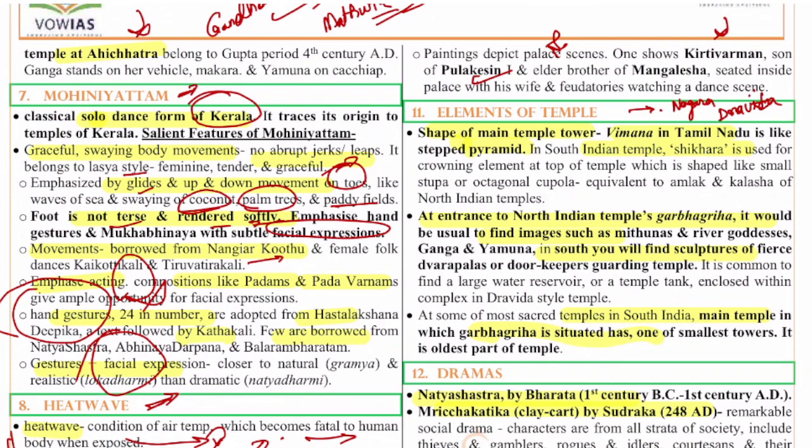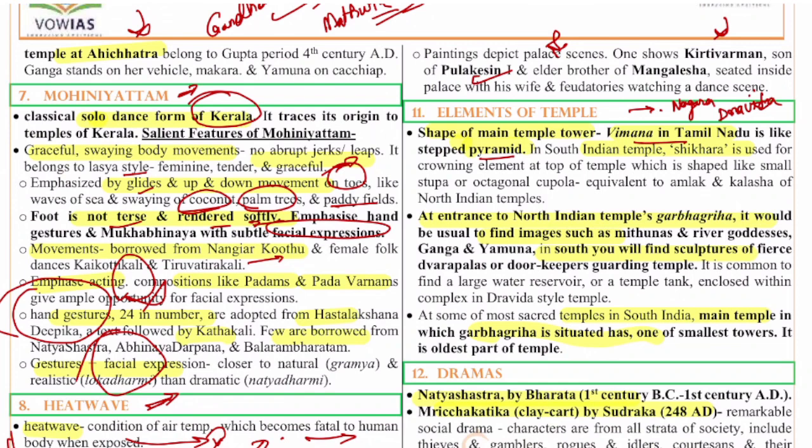So the shape of the main temple, if you see, there is Vimana. Especially the Dravida style, you will see temples which are huge and they have a lot of different characteristics compared to that of the North India Nagara style. So in the Dravida style of temples, you generally have the Vimana, Shikara and all. Vimana in Tamil Nadu is like the stepped pyramid.